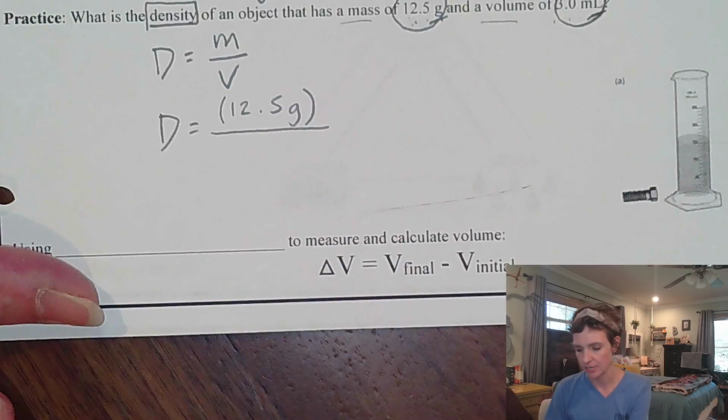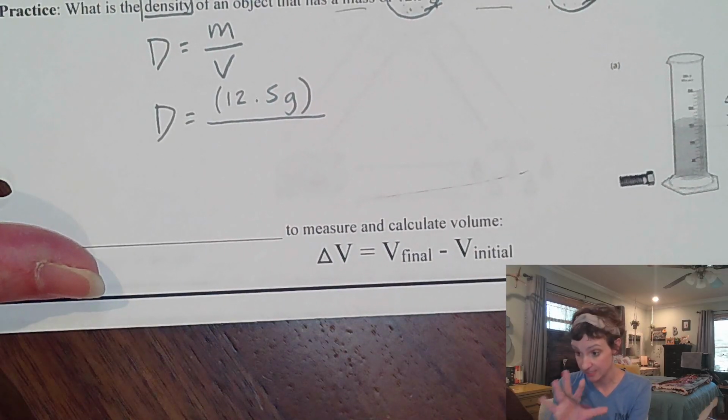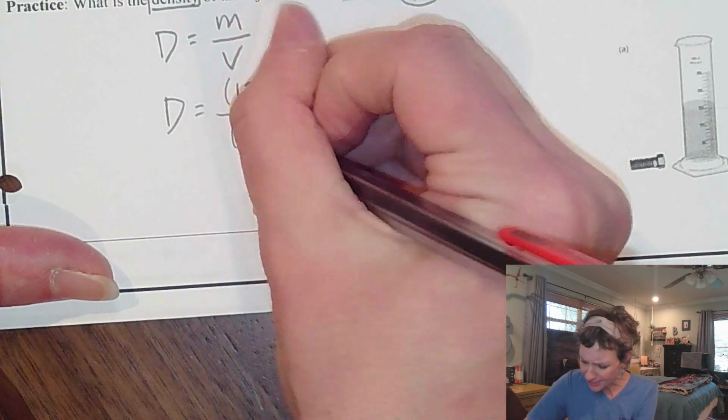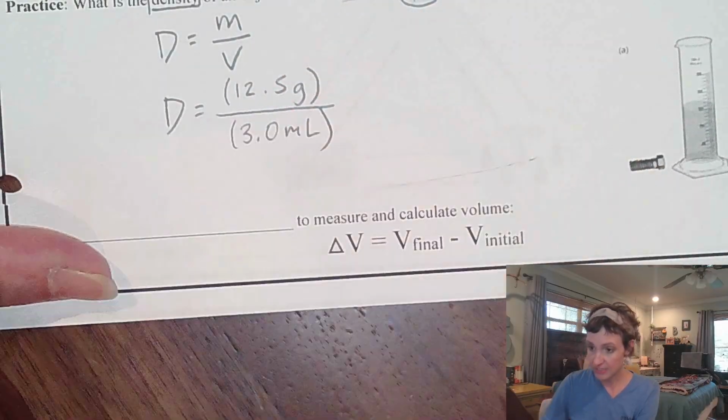And you guys are already rolling your eyes. You're like, you make me write so many things. No, this is going to be useful. Just you wait. So 12.5 goes on the top. 3.0 milliliters goes on the bottom.